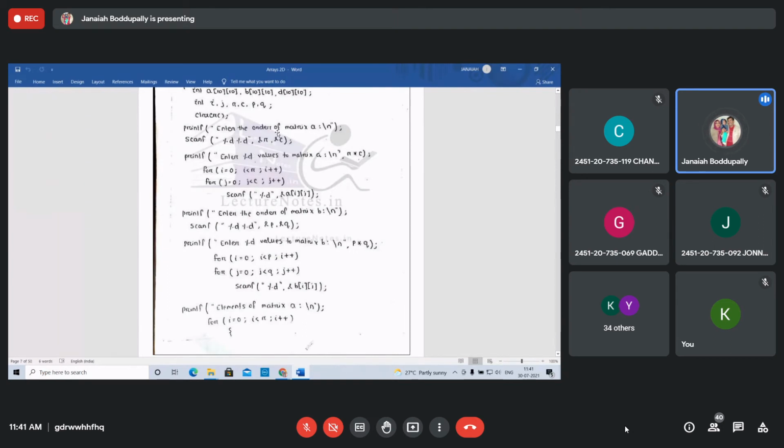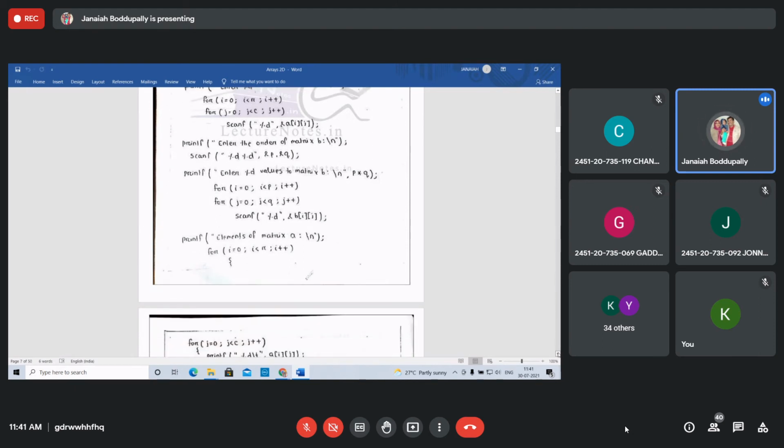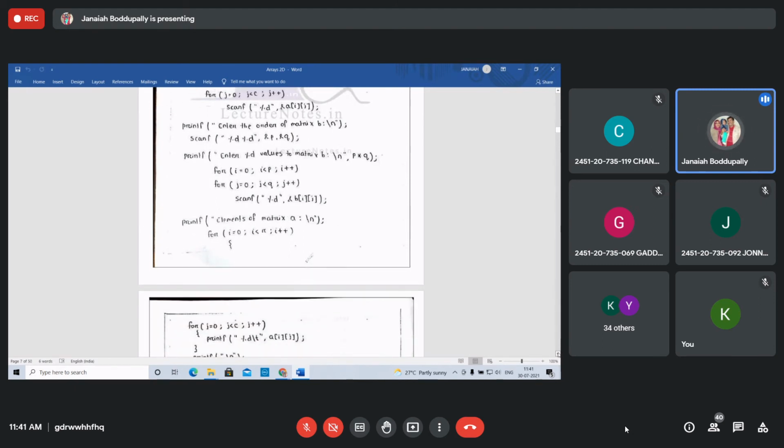Size, the order of the matrix we are reading, this is just to display enter the order of the matrix, and reading the rows and columns of the first matrix, and reading the number of elements, how many elements are in this, and reading the matrix elements. Again the second matrix is also the same: second matrix B, number of rows P, number of columns Q, right? Same as before.